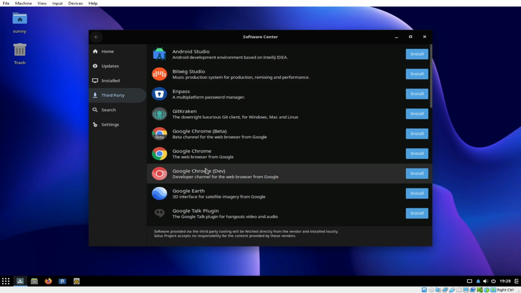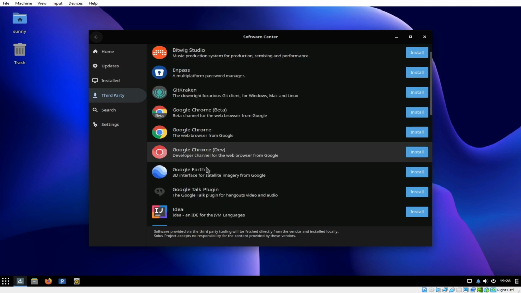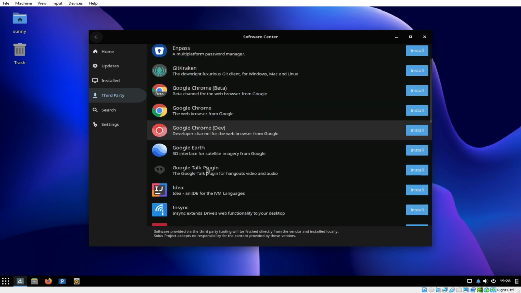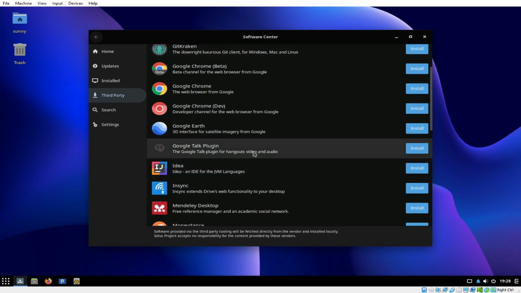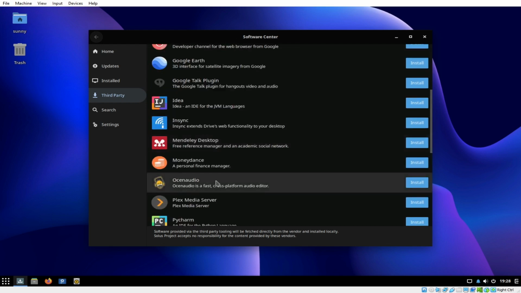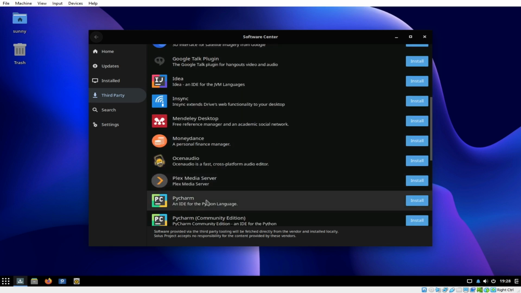Let's look for something which can normally be found in Windows. So we have here IDEA, IntelliJ. This one is actually used to develop Java applications, which can be installed in Solus with just a click of a button using its software center. We also have PyCharm. If you're into coding Python scripts, you can also install it here.